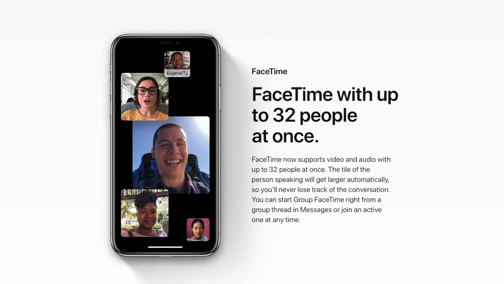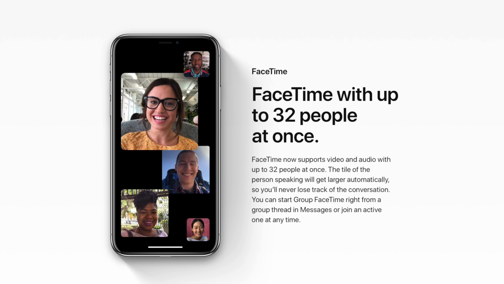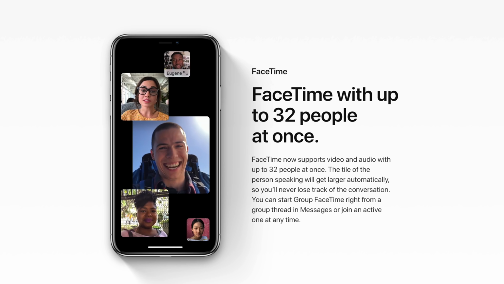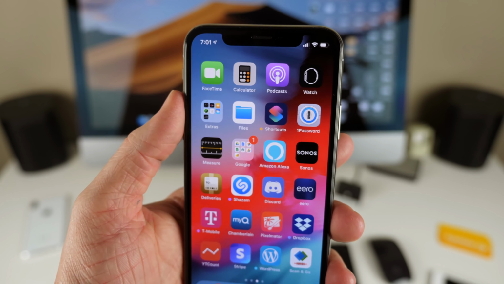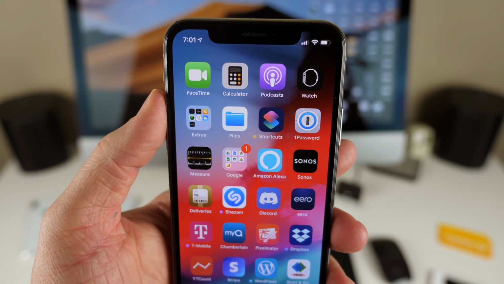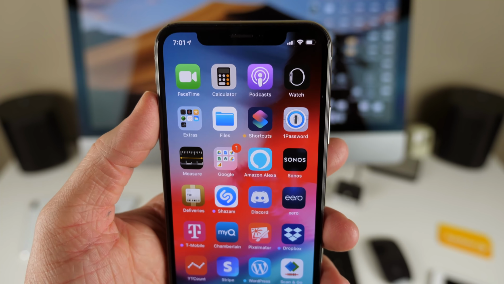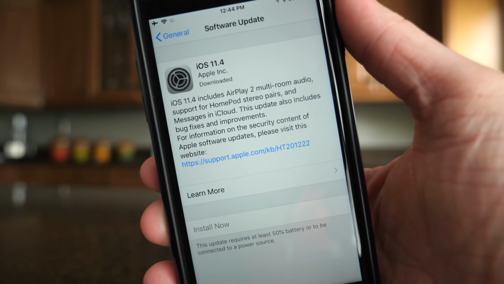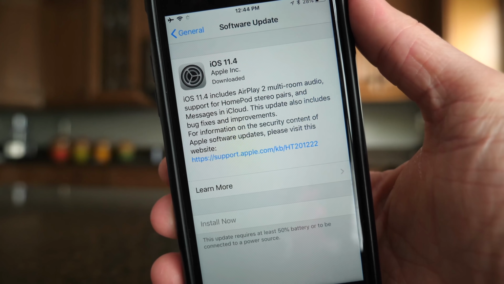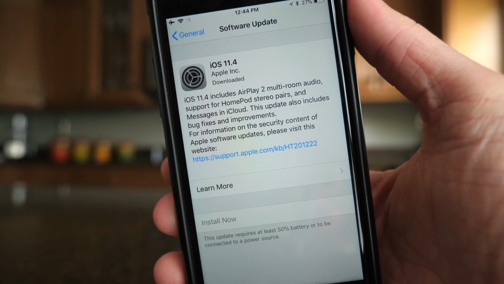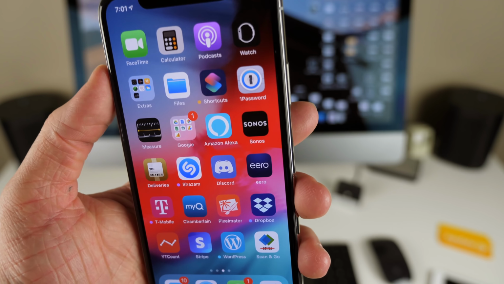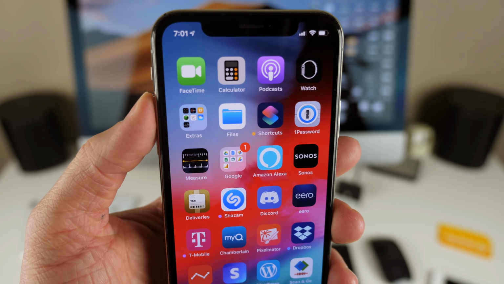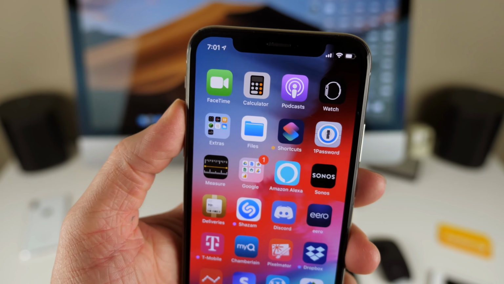And then for FaceTime, Group FaceTime has unfortunately been removed from iOS 12. Apple has confirmed that Group FaceTime is no longer coming with the launch of iOS 12. It should be coming in another update later this year. Apple claims it's going to come in the fall, so I'm definitely a bit worried that Apple won't be able to figure out whatever the issues are in a reasonable amount of time, because some features announced in June of 2017 didn't actually come to iOS devices until May of 2018, which is definitely crazy. I'm sure Group FaceTime won't follow that same trend, but definitely a little bit frustrating that Apple did remove it and it will not be launching with iOS 12.